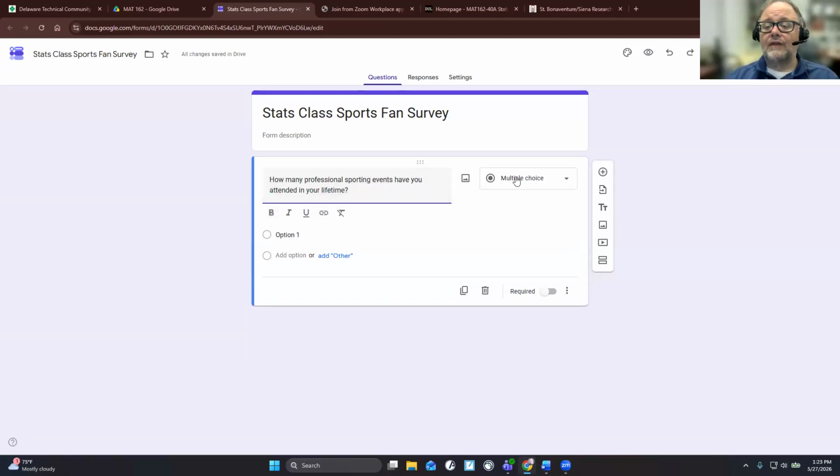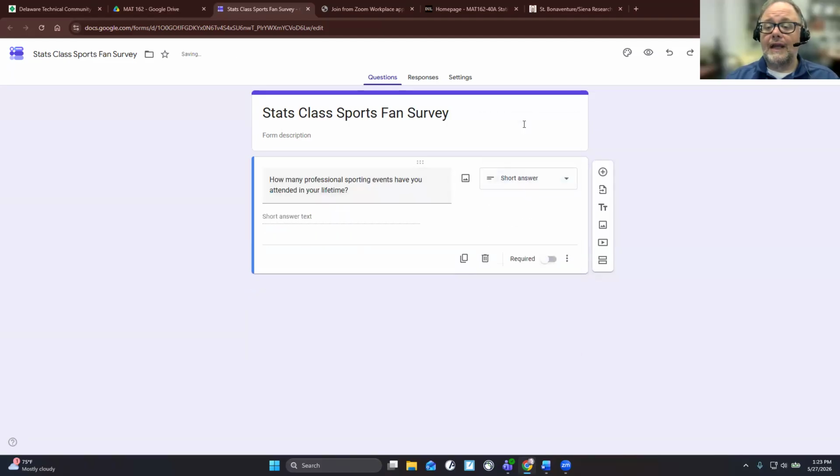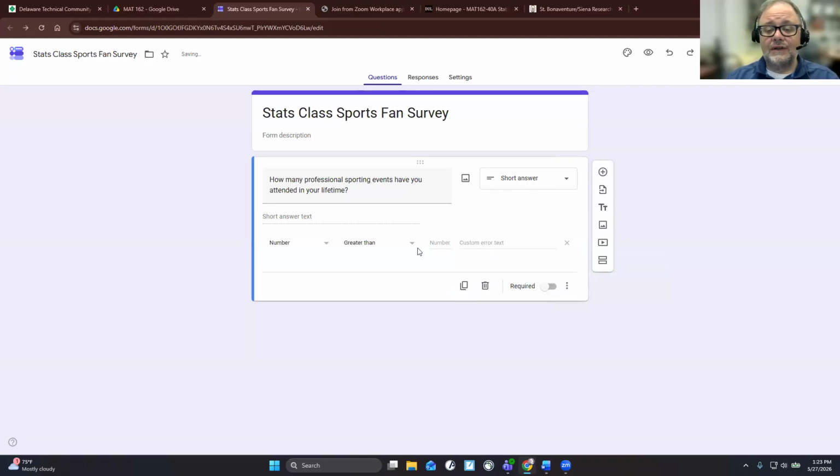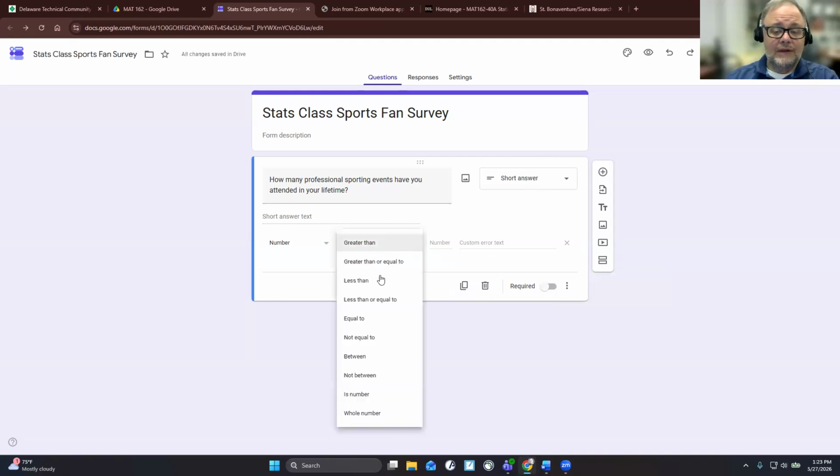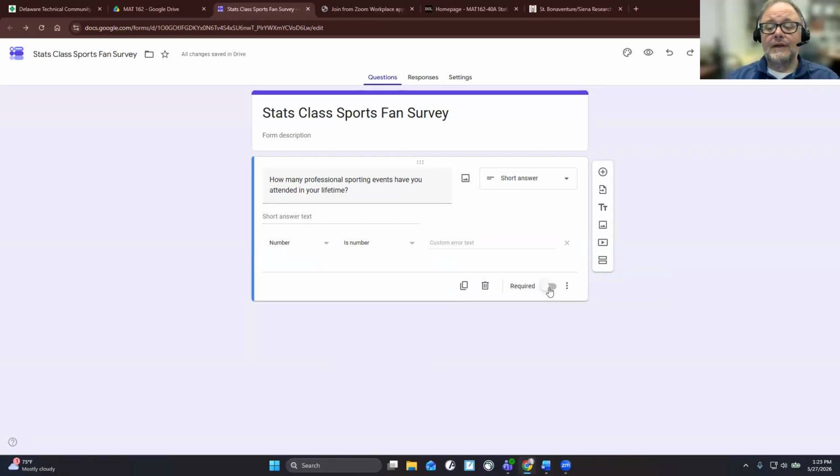So every quantitative question, you want short answer as the type. Also, check the three dots, the more options, click on response validation, and change the middle to is number. So it's number is number, and then make it a required question.